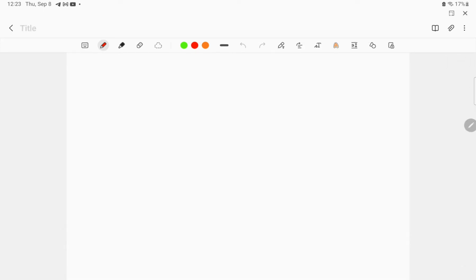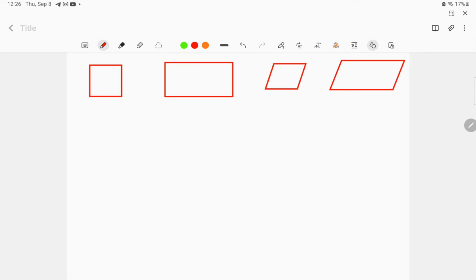Let me draw a note over here so that you will be able to understand what the exact difference is. Okay, whenever we are talking about the square, whenever we are talking about the rectangle, so this is all what we have discussed. Okay, let me just take a second please. Okay, now look at here. This is square, this is rectangle, this is rhombus, and this is parallelogram.